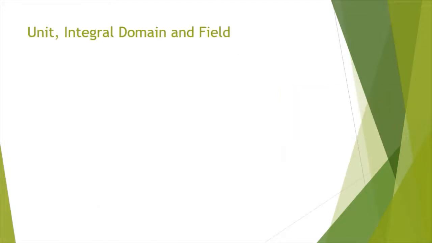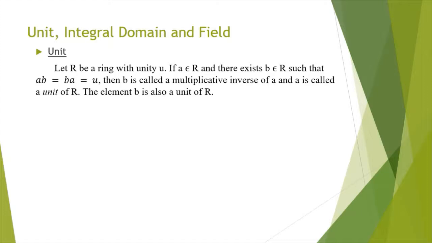Next we shall see three important definitions: unit, integral domain and field. First one, unit. Already we have seen unity. Unity is the multiplicative identity, whereas unit refers to the multiplicative inverse. Let R be a ring with unity U. If a belongs to R and there exists b belongs to R such that ab equal to ba equal to U, then b is called a multiplicative inverse of a and a is called a unit of R.